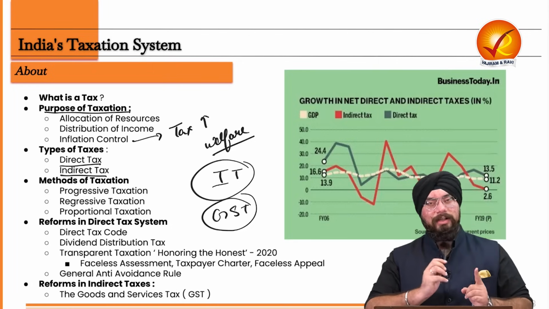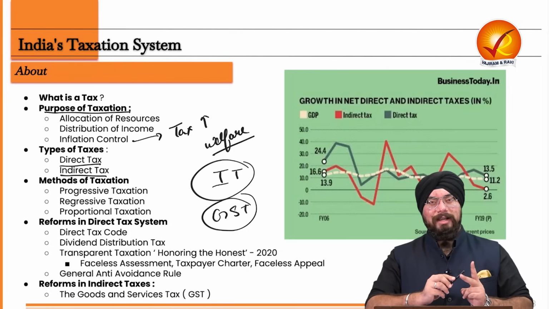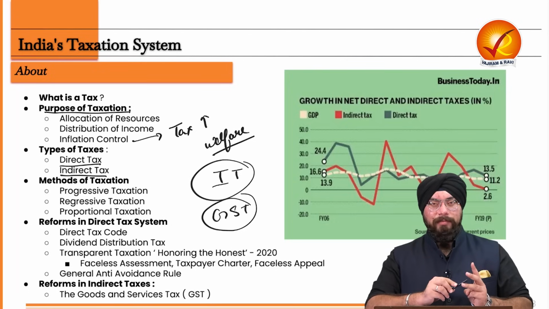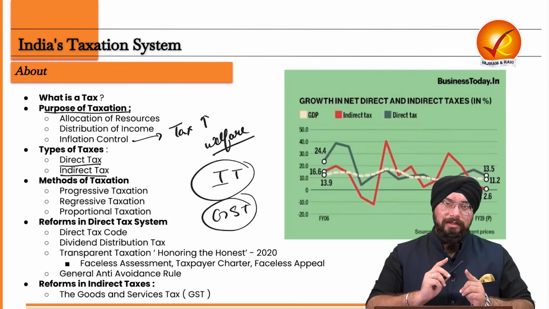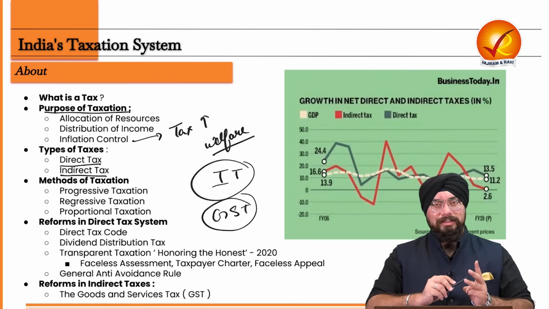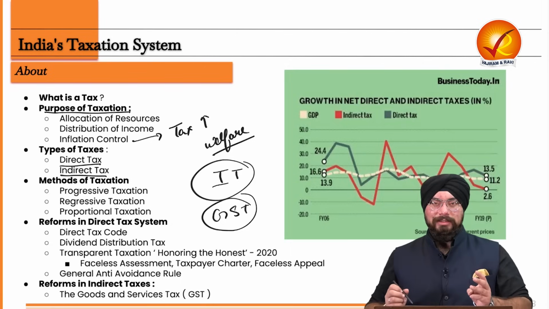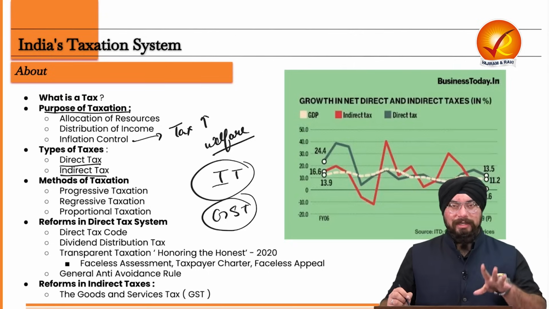So direct taxes, what are the other examples? First, of course, is the income tax. Then there is wealth tax as well. There is gift tax as well that you directly pay to the government. Indirect tax, for example, your VAT. VAT was existent. Sales tax, goods and services tax, that is your GST, right? So all these taxes you indirectly pay to the government. So two types of taxes, direct and indirect.